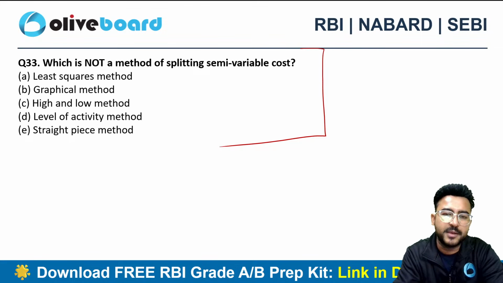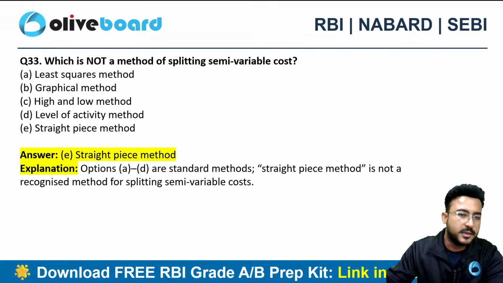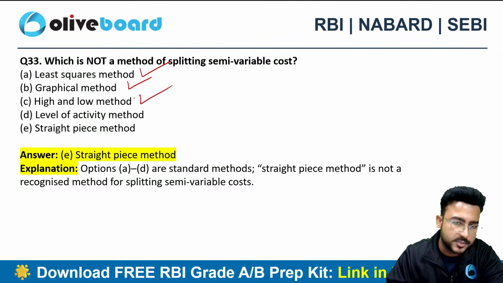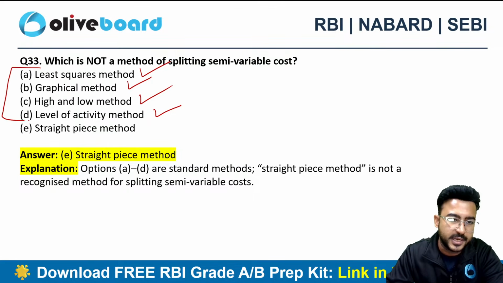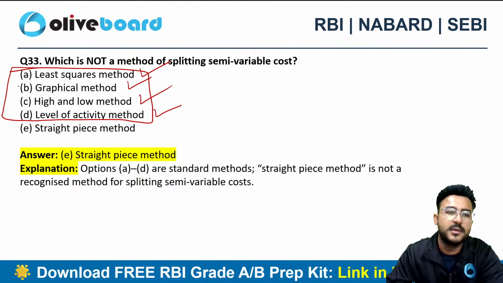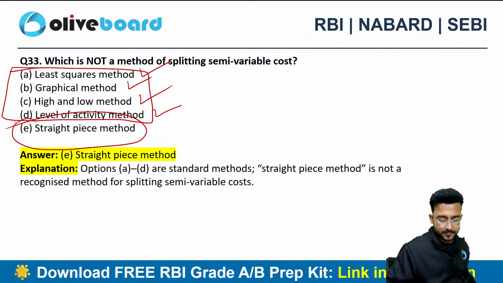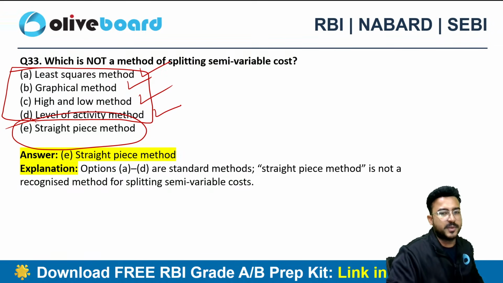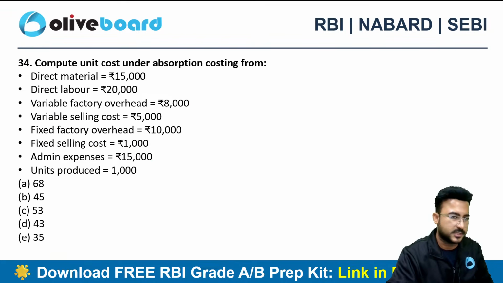Now there are multiple methods of apportioning the semi-variable cost. So you need to know what are the methods. Least square method is a method, graphical method is also a method, high-low method is also a method, level of activity method is also a method for segregating the semi-variable cost. However, option E, straight piece method, is no such kind of method, right? So option E is not a method of splitting semi-variable cost here.